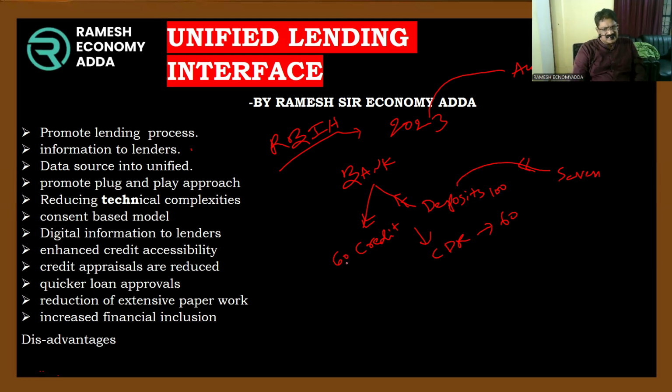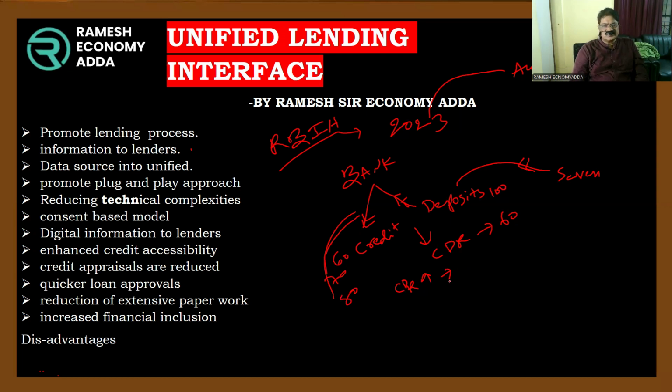For example, one bank giving 70%, well and good. Another bank giving 80%, no problem. As CDR increases, the loan facility, credit creation, is increased, isn't it?